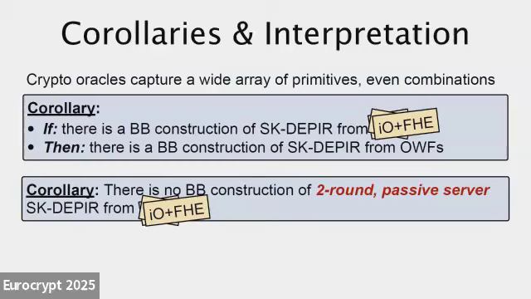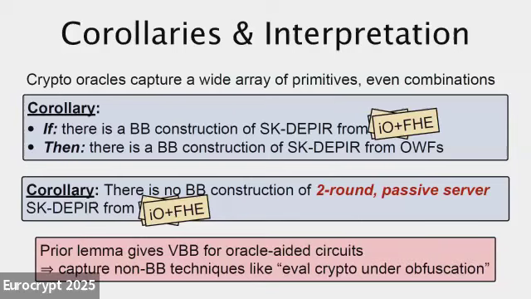And you might ask, what is a black box construction from IO and FHE? These aren't usually black box objects. But our result even captures this notion where you run some crypto underneath obfuscation. So you even capture one class of these sorts of non-black box techniques for constructions.